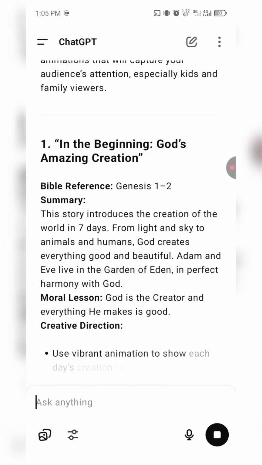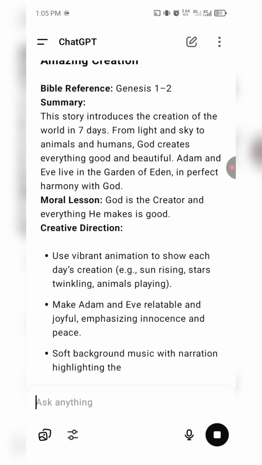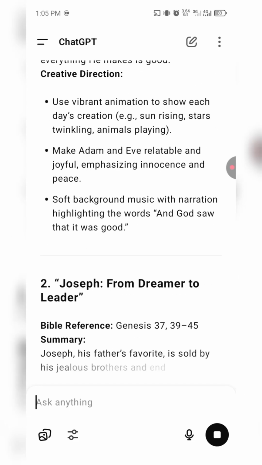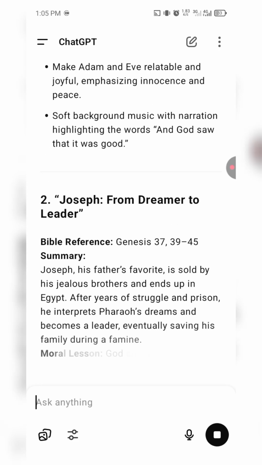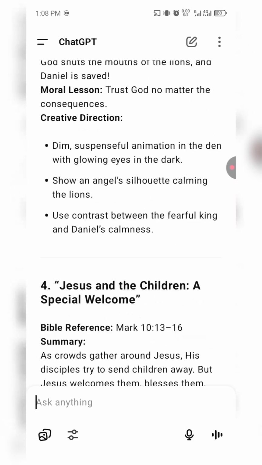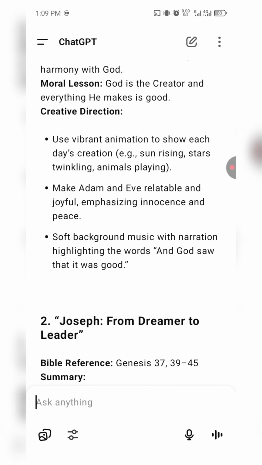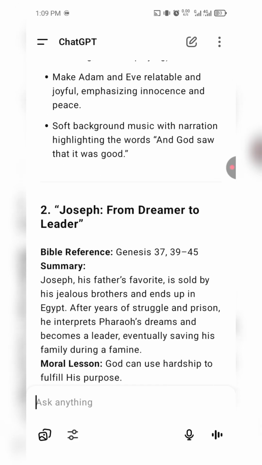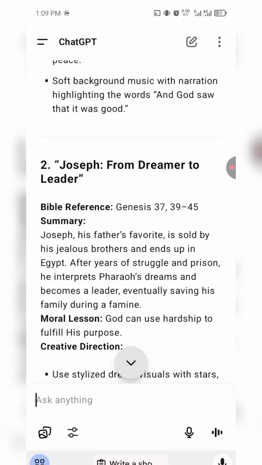Number one, in the beginning, God's amazing creation, right? Number two, Joseph from dreamer to leader. So it's going to give us up to five ideas, right, that we can choose from. So now I'm going to be going with number two, Joseph from dreamer to leader.